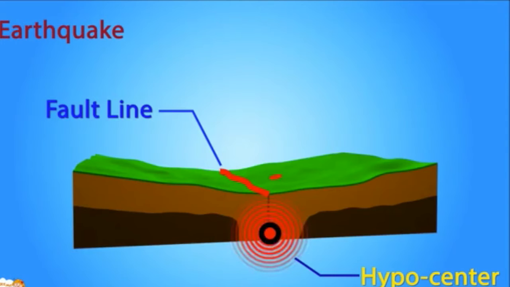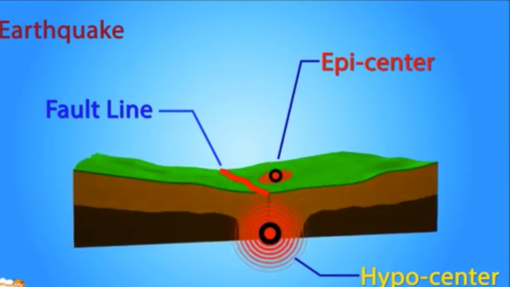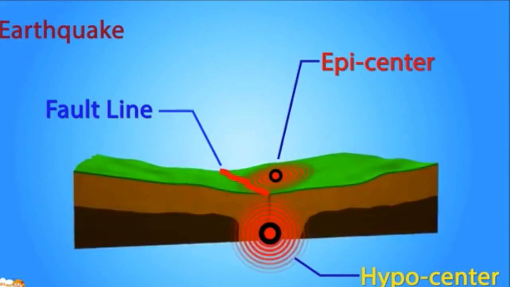The point on the surface directly above the hypocenter is called the epicenter, and this is where the earthquake is the strongest. Time for a recap.